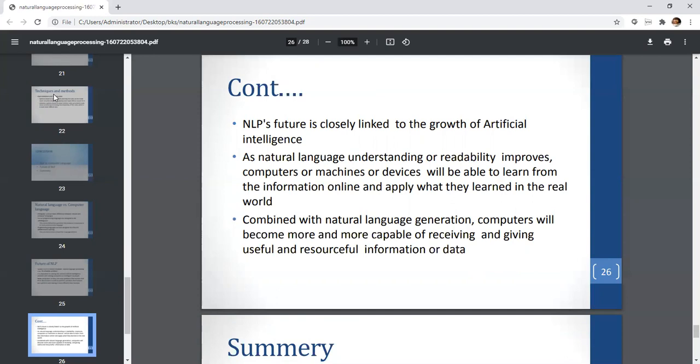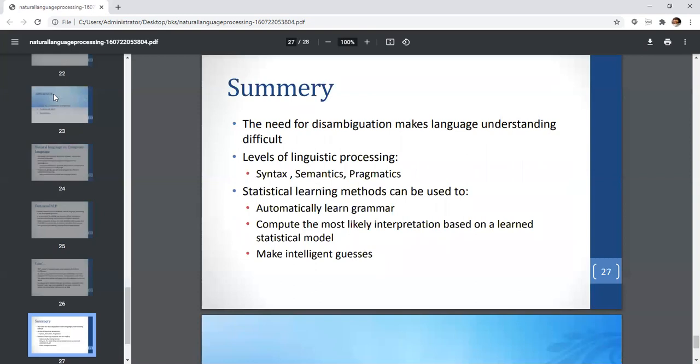As natural language understanding or readability improves, computers or machines or devices will be able to learn from the information online and apply what they learn in real life. Combined with natural language generation, computers will become more and more capable of receiving and giving useful and resourceful information and data. So what is the summary here?